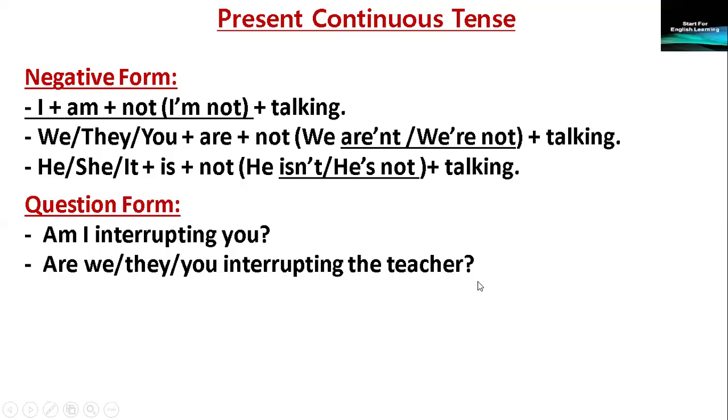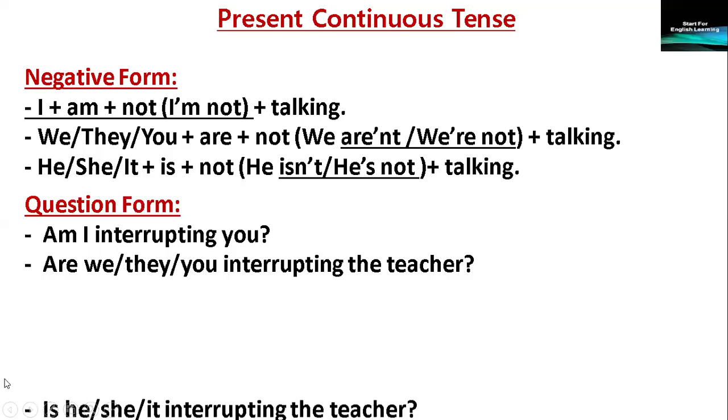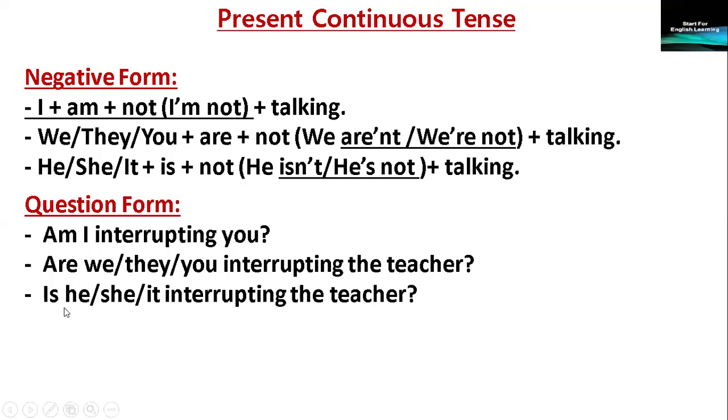And a question mark. Is he or she or it interrupting the teacher? A question mark. Don't forget that with verb to be, put it in the capital letter. But the pronoun or the subject, we put it in the small letter, unless it is a proper noun.